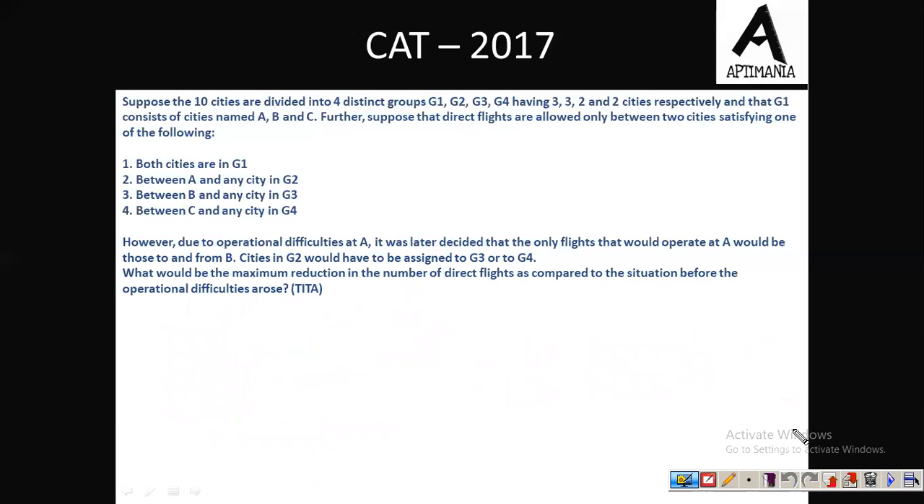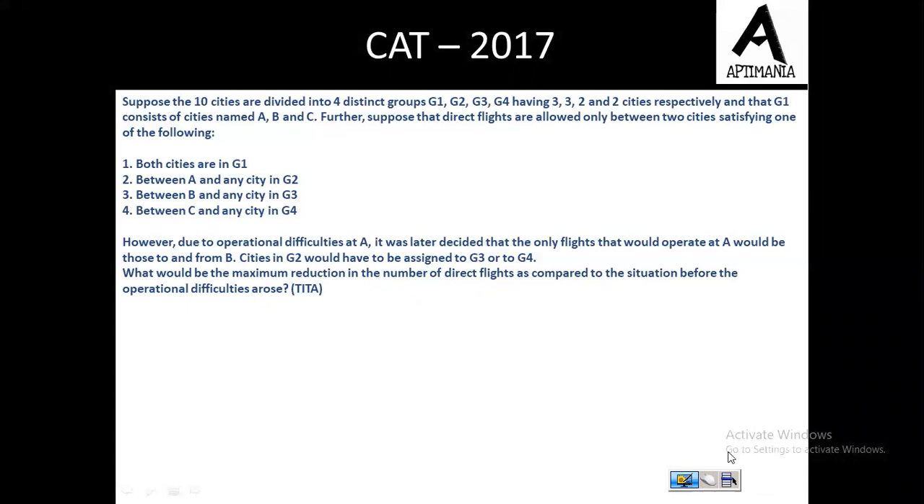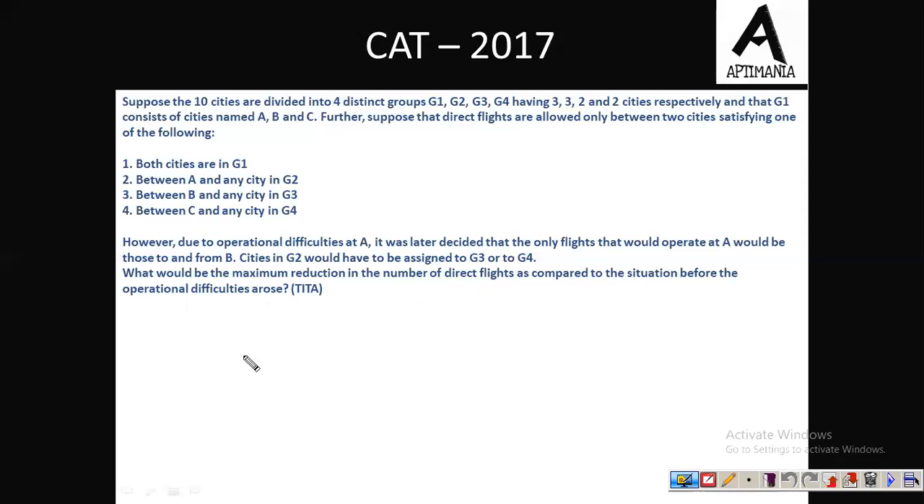Okay, last question of the set. The question is same. The additional part is, however, due to operational difficulties at A, it was later decided that the only flights that would operate at A would be those to and from B. Fine. So जो भी flights A पे आएंगी, A was a city in G1, वो केवल B से ही interconnect हो सकती है, वो C से interconnect नहीं हो सकती. Fine. And cities in G2 would have to be assigned to G3 or G4.